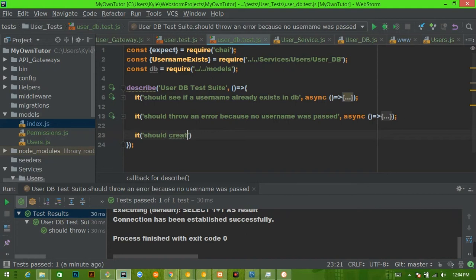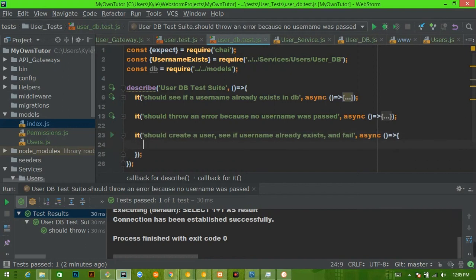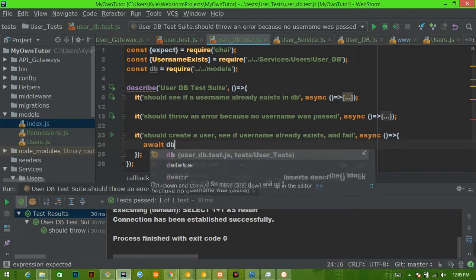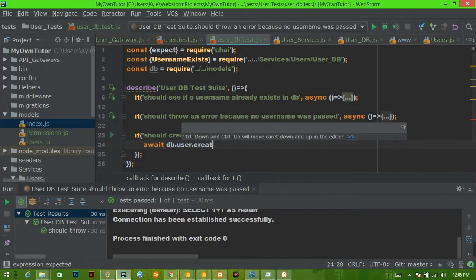it should create a user, see if username already exists, and fail. All right, so real quick, we're going to do something here, and this is how you would create an entry in your database. So we'll say await db.user.create.